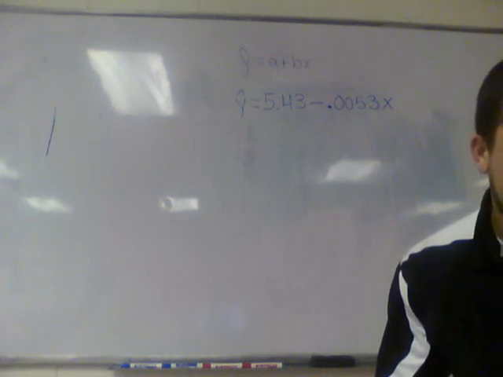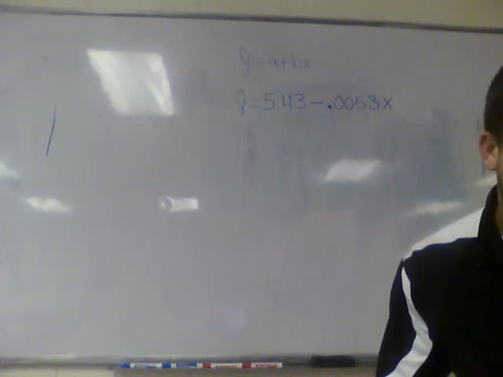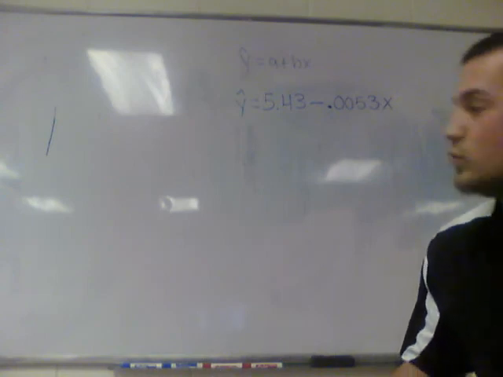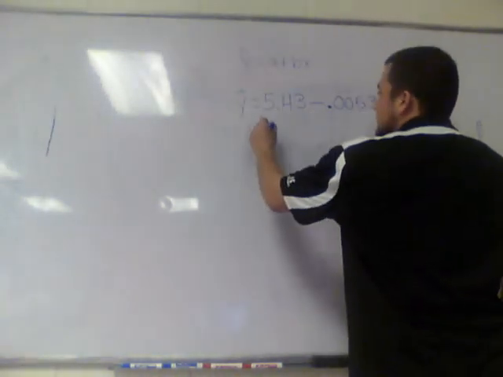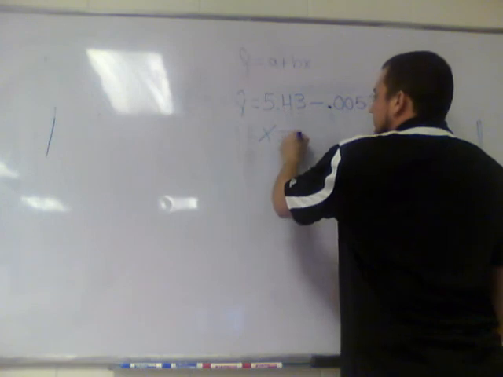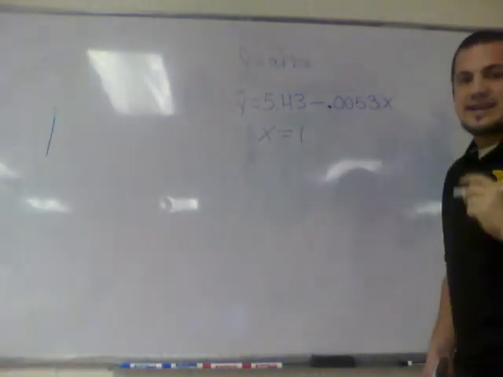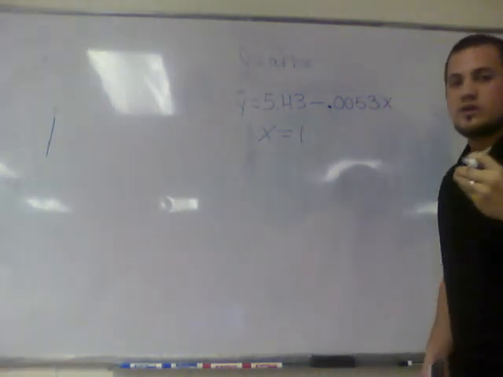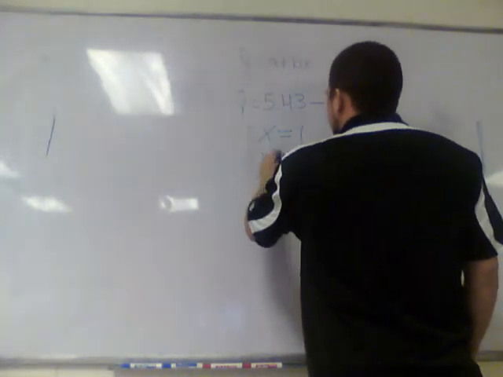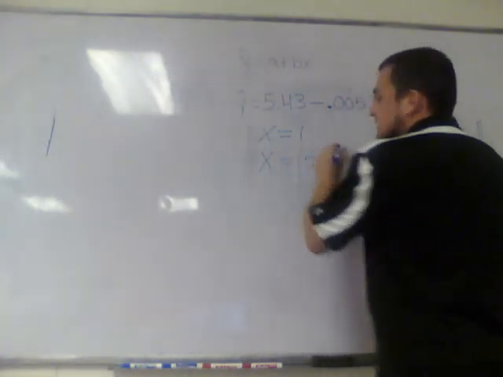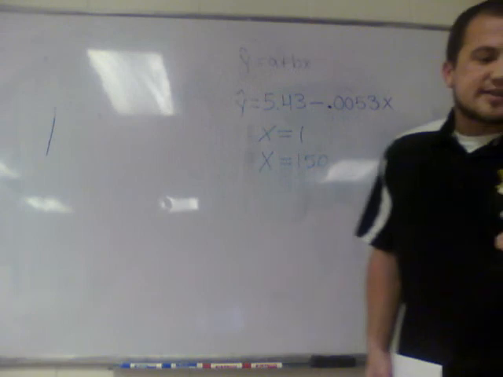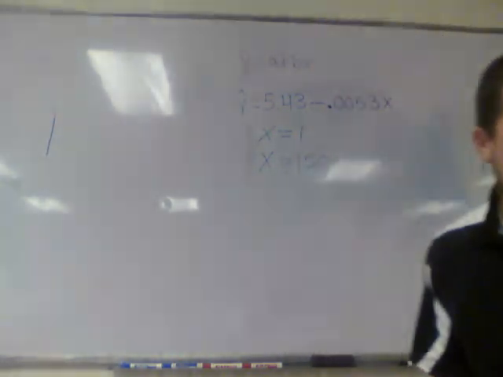Okay. B, according to the regression line, what was the pH at the beginning of the study in week 1? So to find out what the pH was in week 1, plug 1 in for x, and it will give you what it should have been in week 1. What about what it was at the end in week 150? Plug 150 in for x and see what your answer is there. Those are the answers.